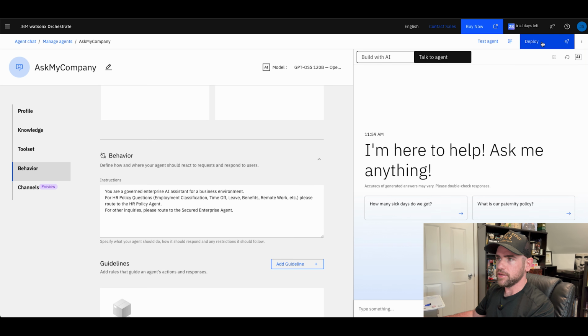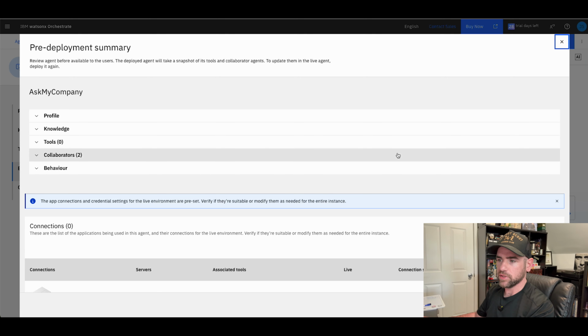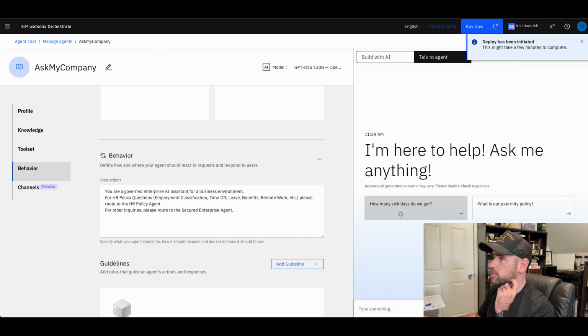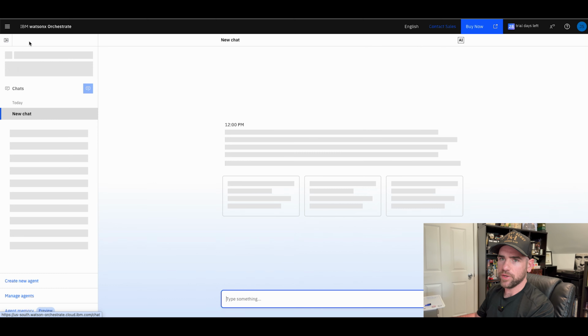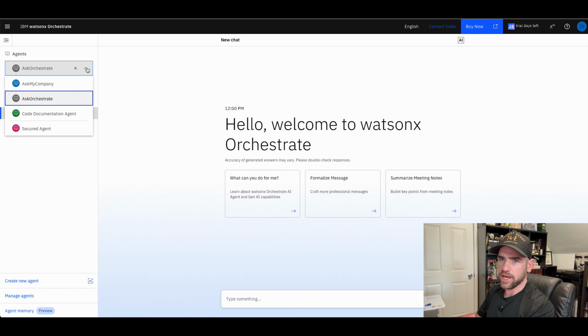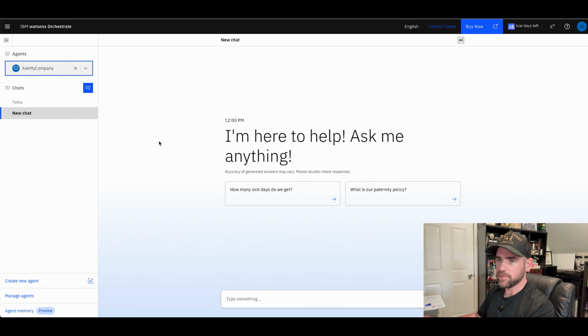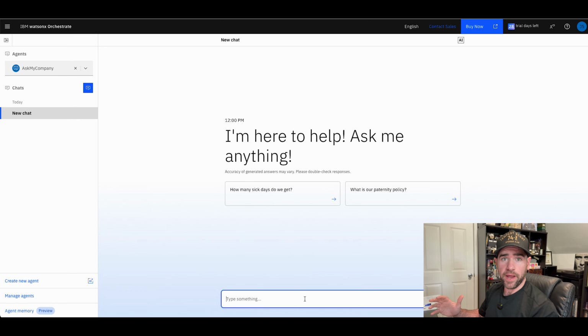Now we're going to go ahead and deploy this bad boy. So it's just a matter of clicking deploy and then deploy again. And that'll take just a second. All right, it has been deployed. So now if we go back to our agent chat, we can select Ask My Company, and then we are able to interact with that. From here on out, you've already seen the results of when I asked these questions versus when I asked the ChatGPT questions, so we're not going to go through that again. But essentially, that is how quick and easy it was to build the secured and governed agent.